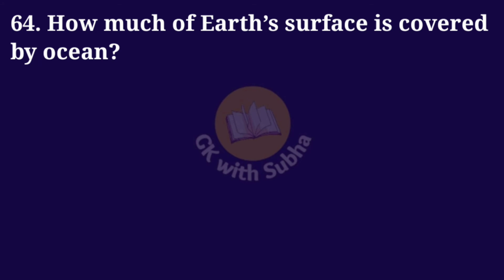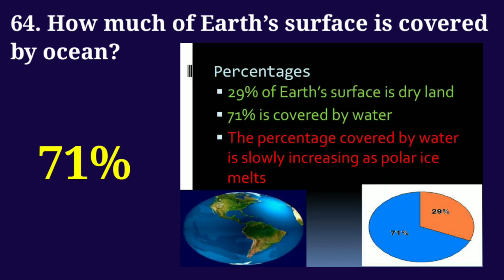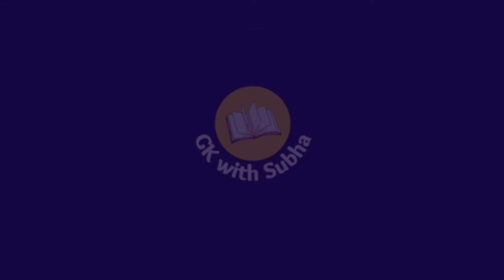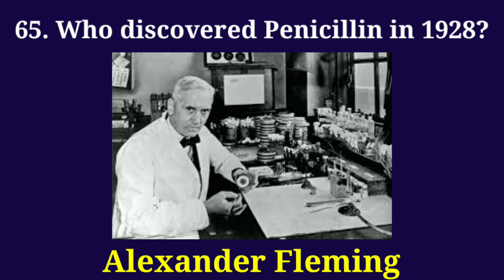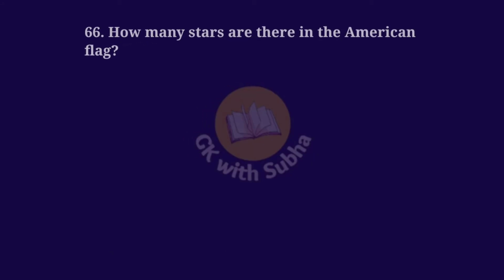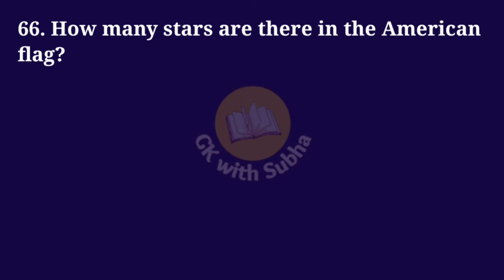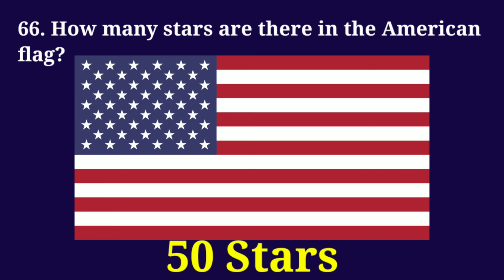How much of Earth's surface is covered by ocean? Answer: 71%. Who discovered penicillin in 1928? Answer: Alexander Fleming. How many stars are there in the American flag? Answer: 50 stars.